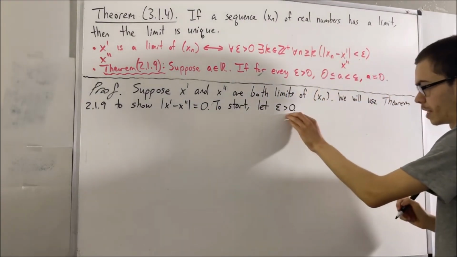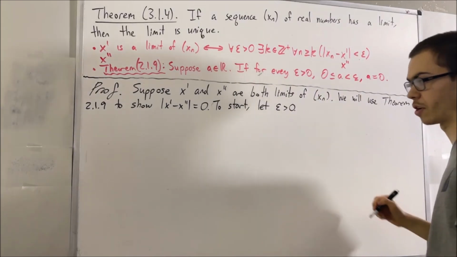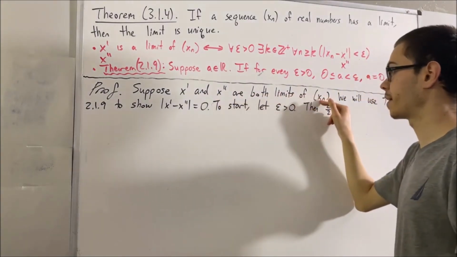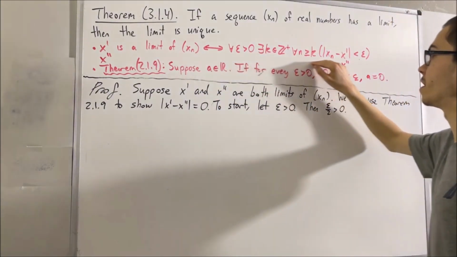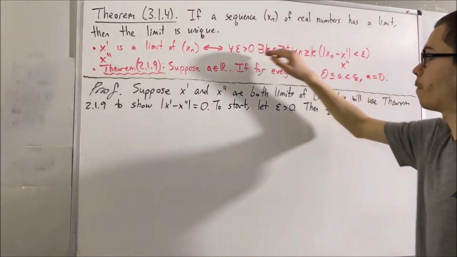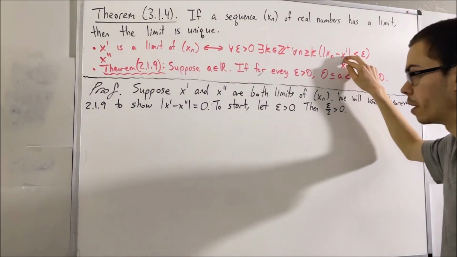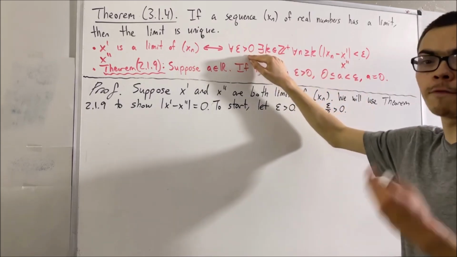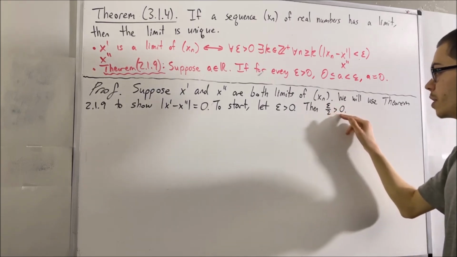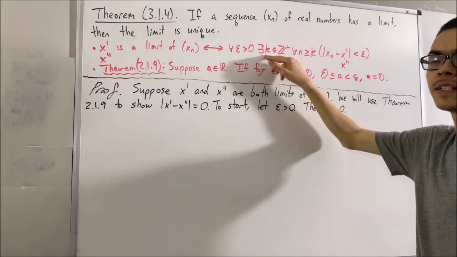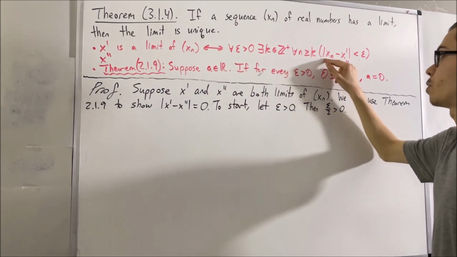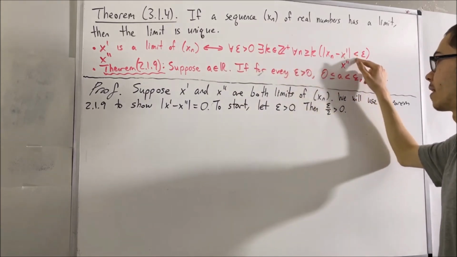Now because epsilon is greater than 0, it follows that epsilon over 2 is greater than 0. Now, since x prime and x prime prime are both limits of xn, it follows that this first statement is true for both x prime and x prime prime. If we consider this statement in the case of x prime, well, since this statement works for every positive real number, it must work for epsilon over 2. So, since epsilon over 2 is greater than 0, there is some positive integer k1 such that for all n greater than or equal to k1, the absolute value of xn minus x prime is less than epsilon over 2.